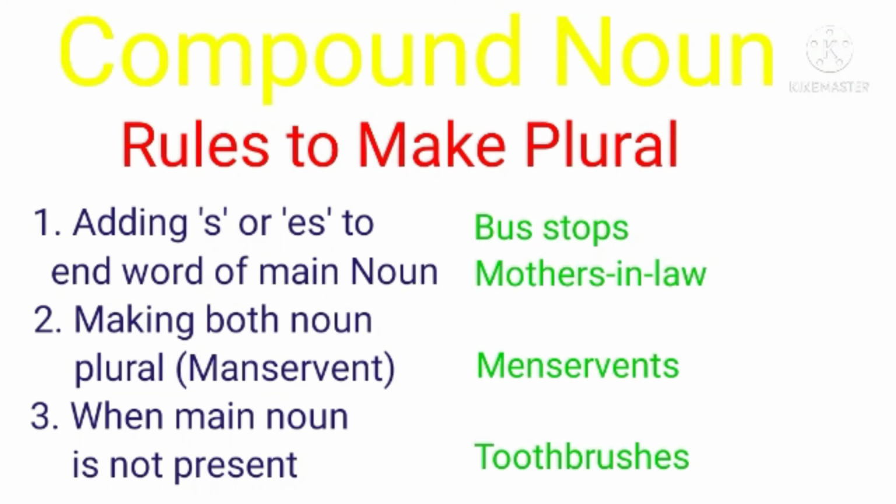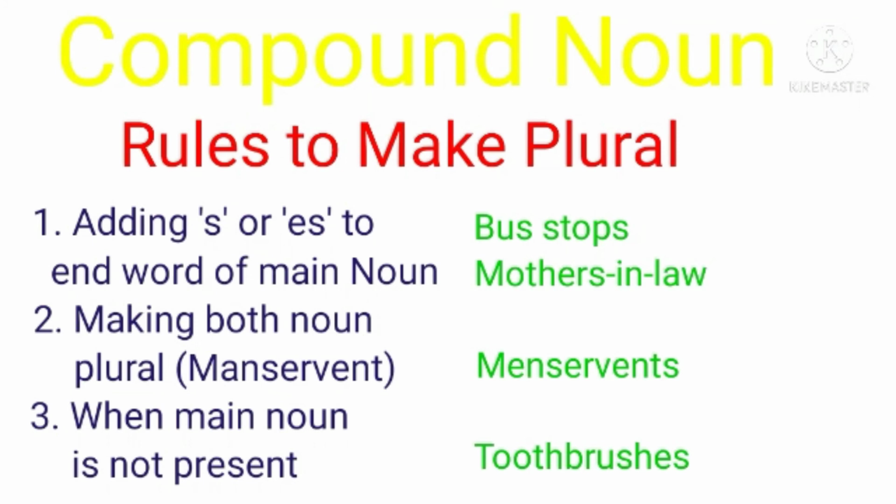If we want to make the plural of it, then we have to write mothers-in-law. So we are adding s to mother, that is the noun. Then by adding s to the end word. For example, bus stop, we can say bus stops. Water bottle, we can say water bottles. So by adding s to the end word, we can make it plural.